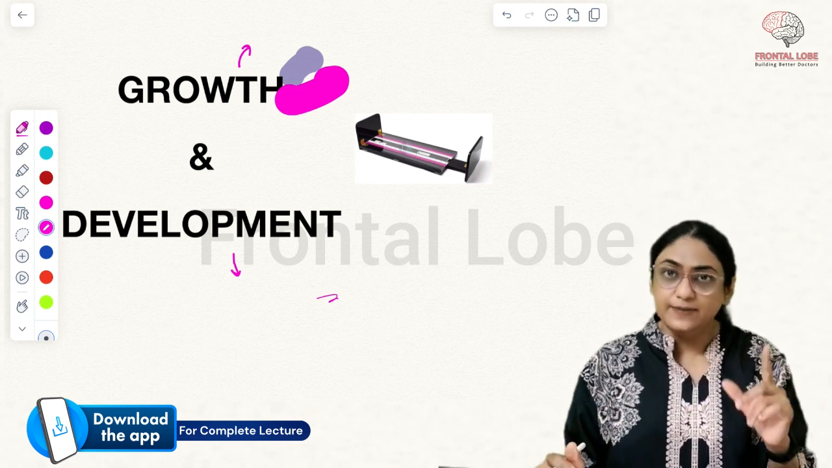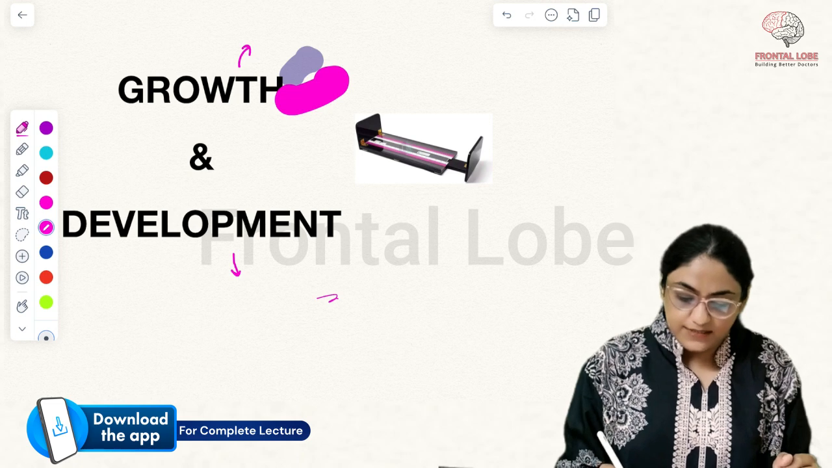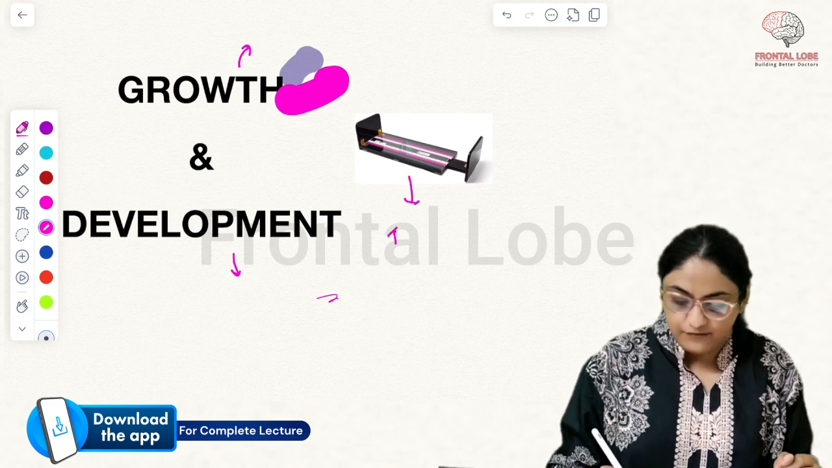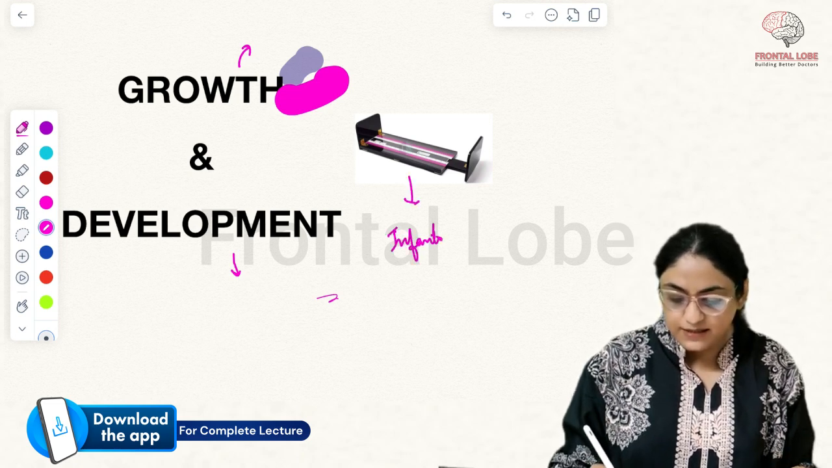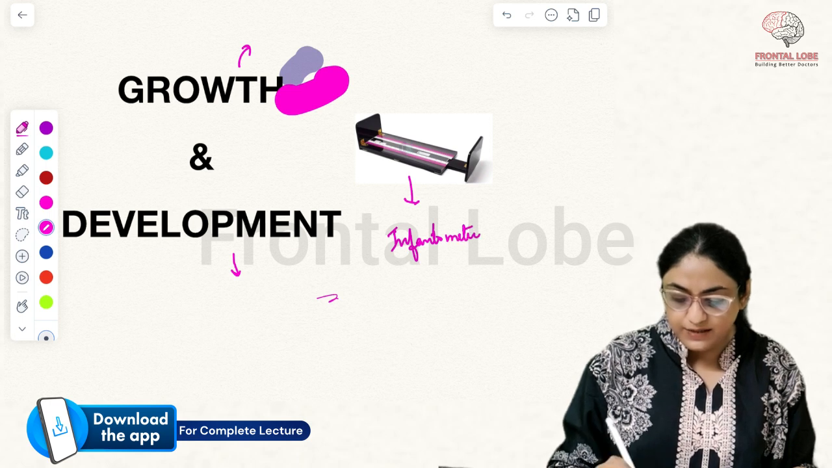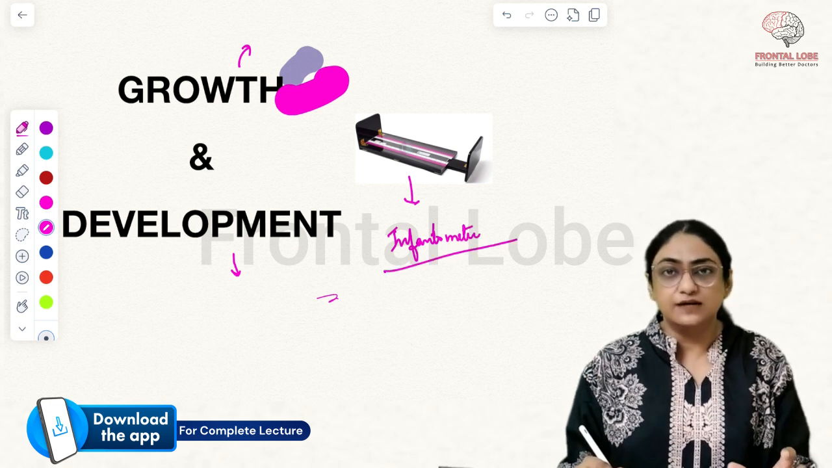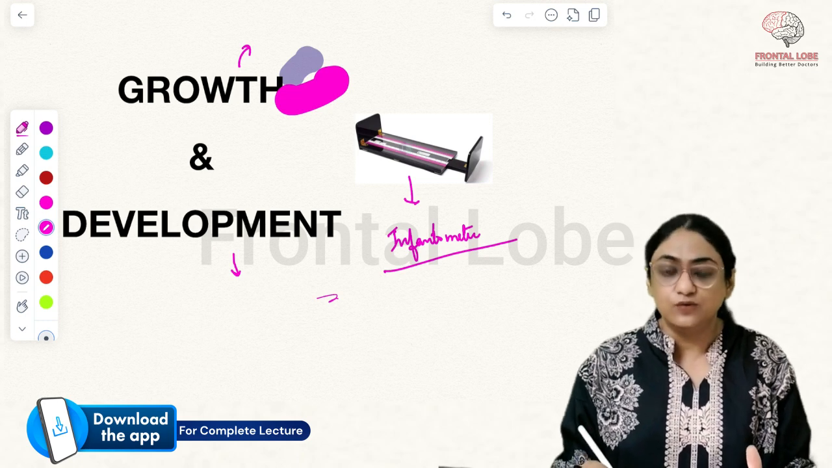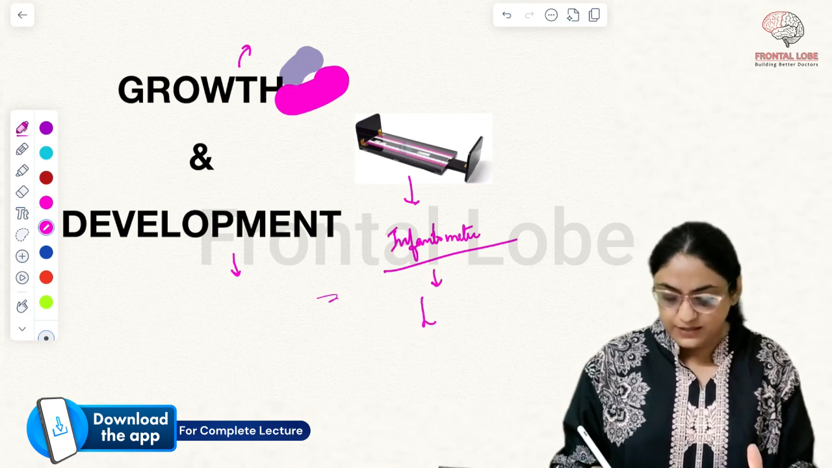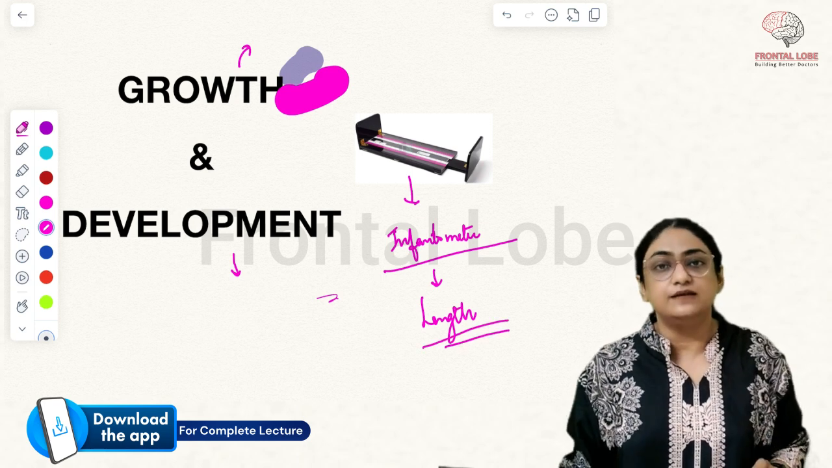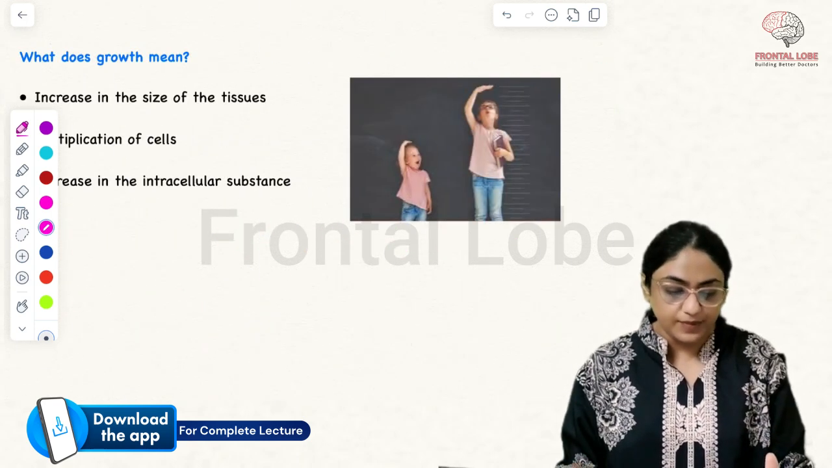Now you can see a picture in this slide. What is this? This is nothing but an infantometer. It is used to measure the length of the baby. We will study in detail in later slides.